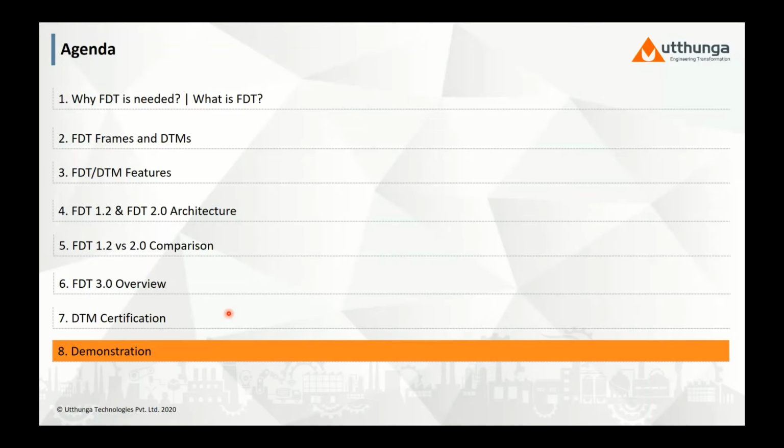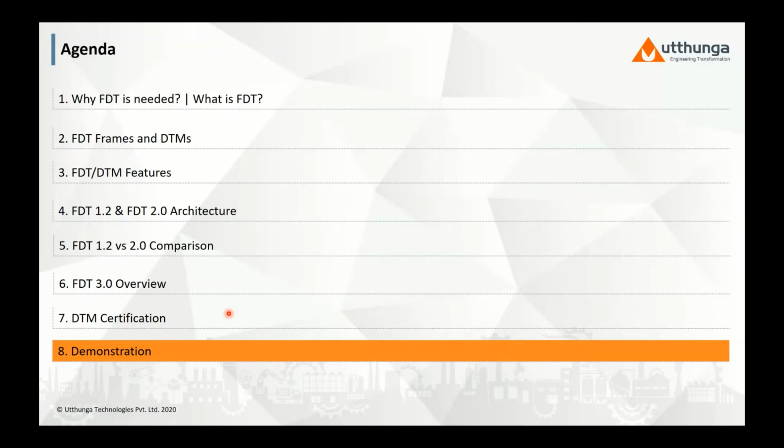Let us take an example where you have the FDA package or DD available for your HART device, and you are in need of a DTM for the same HART device. What we can do here is take the DD or FDA package and convert it to an interpreted DTM using Utunga's proprietary DD or FDA package to DTM conversion tool. It is really quick, and within a few minutes, you will have the DTM for your device ready. I'll show you the demo of the tool and the demo of the generated DTM using Asset Vision Basic.